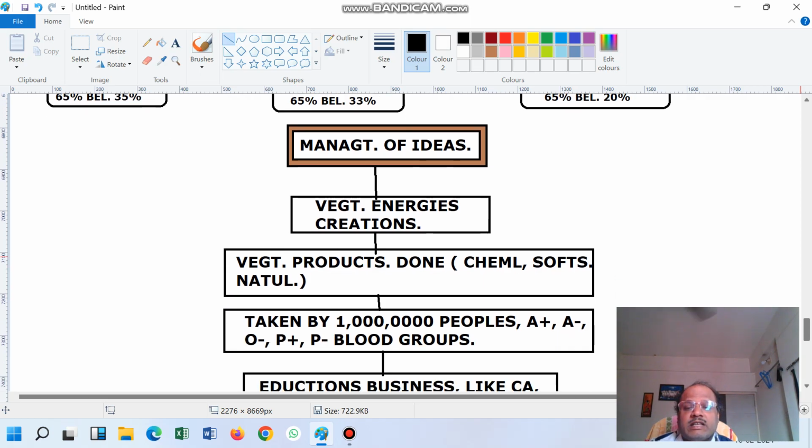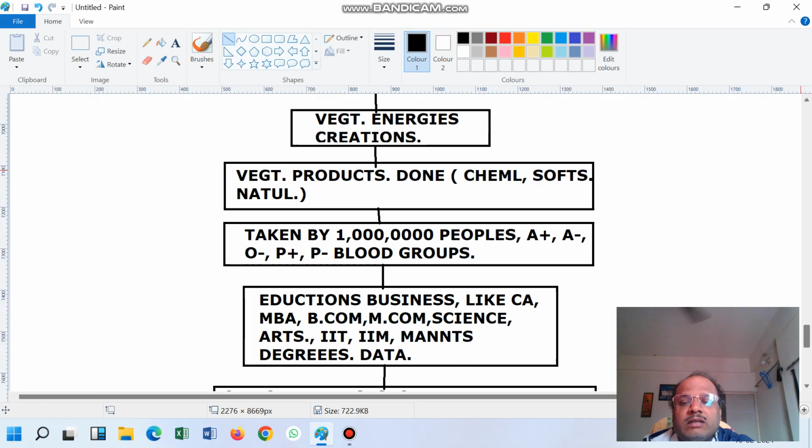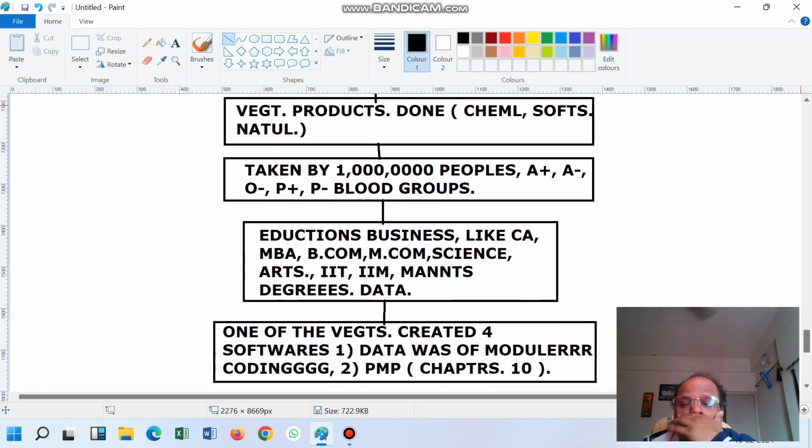Vegetable energy is creation equal to vegetable products. And vegetable products are created through chemical and software and the natural, and they are consumed by 1 crore people. In this 1 crore people, there are A positive, A negative, O negative, B positive, B negative blood groups. In this, the education business like chartered accountant, MBA, BCom, MCom, science, arts, IITs, IIMs, management degrees, they are using this data, and everything is done.